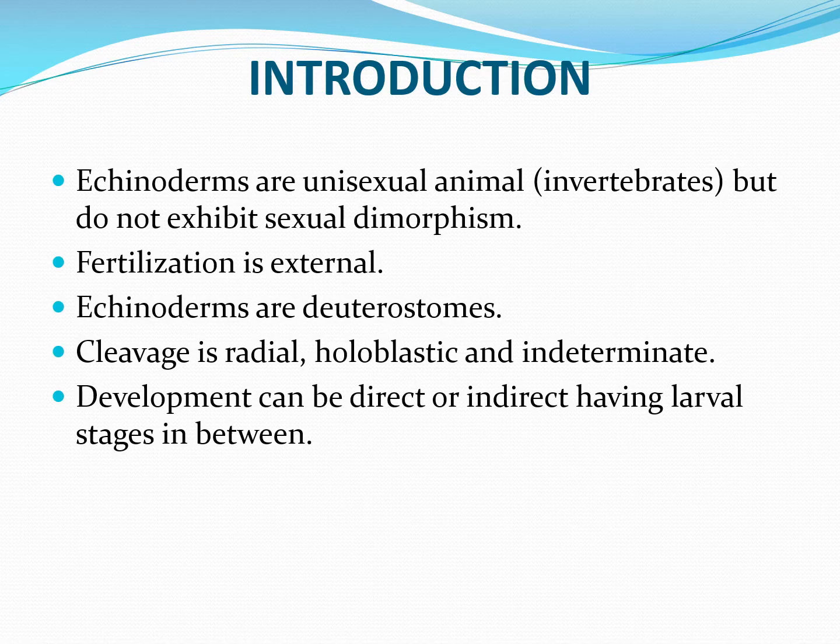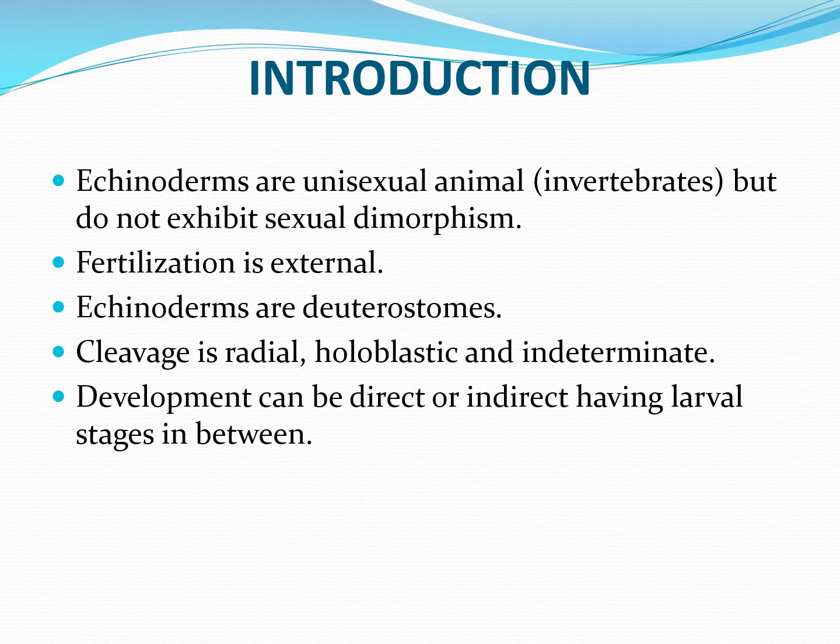By their external appearance. In echinoderms, the fertilization is external. So both male and female gametes, that is sperms and eggs, are released in the surrounding water where fertilization takes place. Echinoderms are deuterostomes, which means the blastopore gives rise to the anus and the mouth is formed on the opposite side.